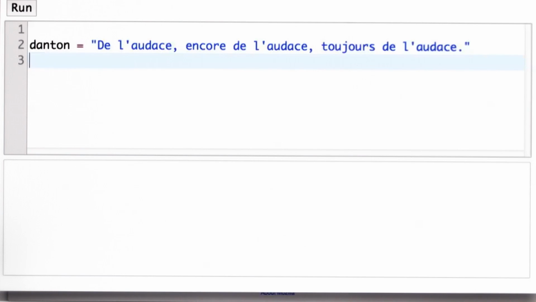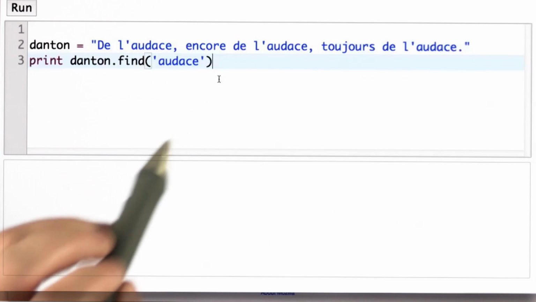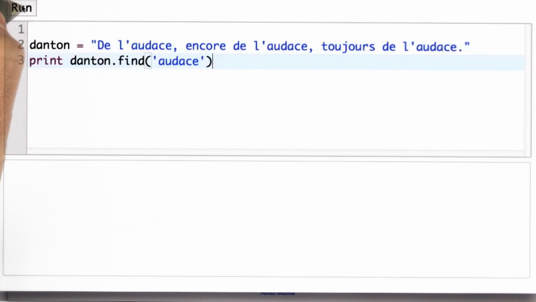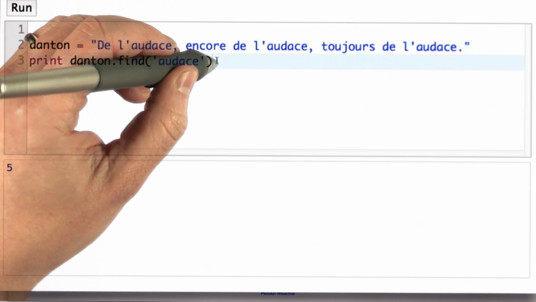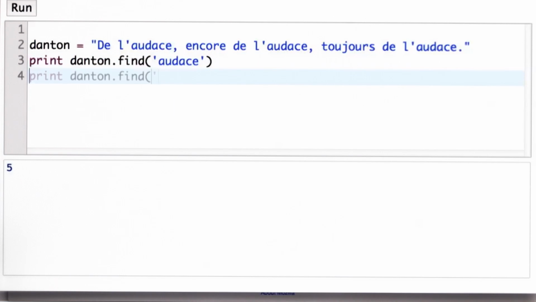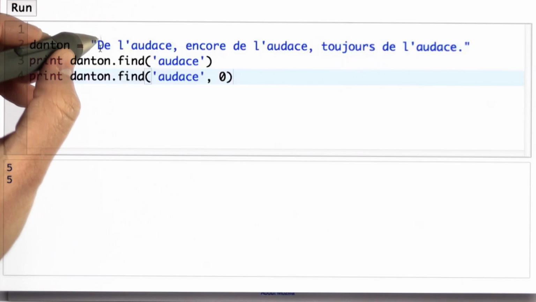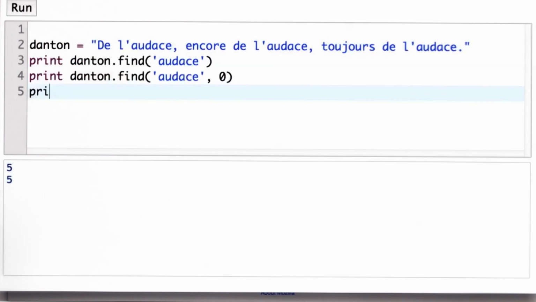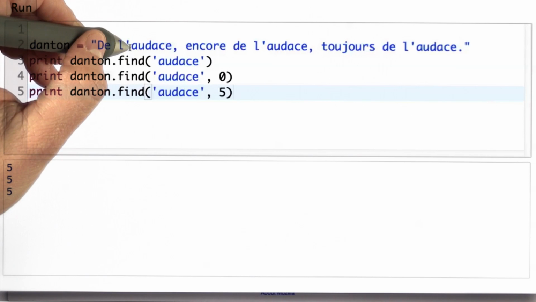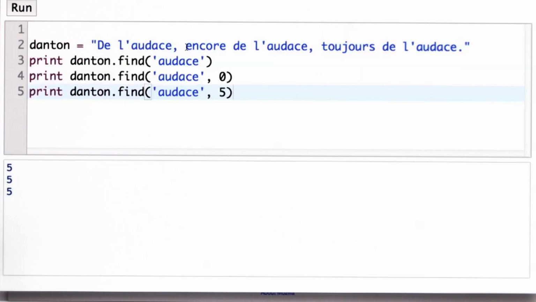But if we do a find with Danton, passing in audace with no extra parameter, we'll get position 5, which is the position where audace starts. The first occurrence of audace is found. If we pass in a number as well, if we pass in 0, we'll also get 5. That's because starting from position 0, we find audace at position 5. If we pass in the number 5, we'll still get 5 as the result. Starting from position 5, we find audace at position 5.